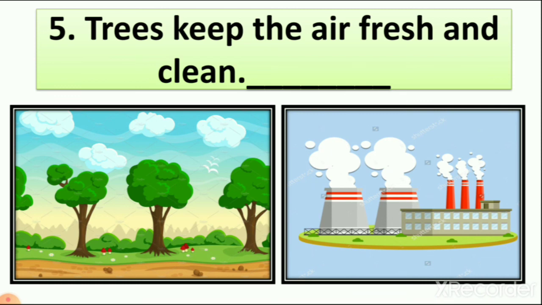So trees keep the air fresh and clean, while factories and smoke make the air dirty. So trees keep the air fresh and clean is right or wrong? It is right. So we write here true. T-R-U-E, true.